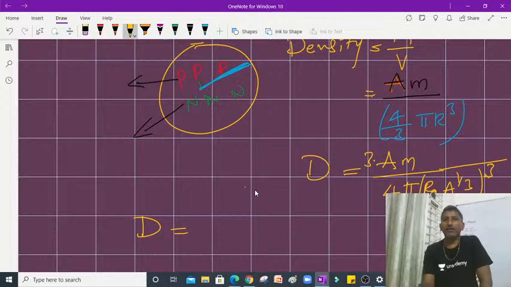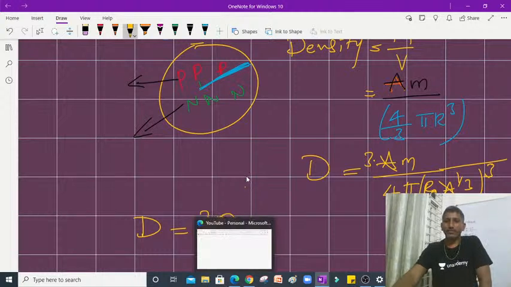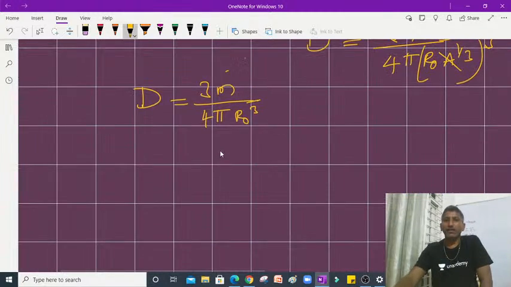So now finally what I can write is D is nothing but 3 into, here you see, A is there. Now here in the denominator, A power 1 by 3 whole cube is there, means A power 3 by 3. So 3 gets cancelled and thereby A also gets cancelled. So 3m by 4 pi R naught cube, right?